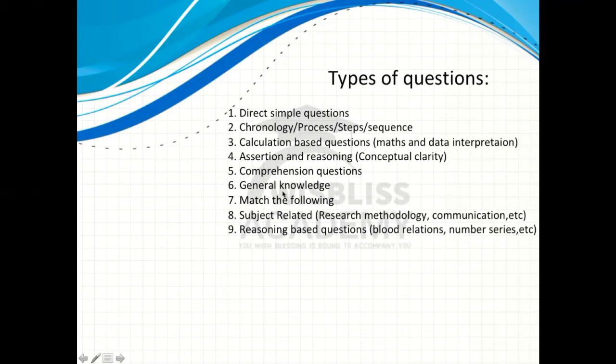General knowledge questions, in which they can ask you general awareness, current events, right? Match the following types of question, right? For example, they will give you what are the different scales with examples you have to relate.